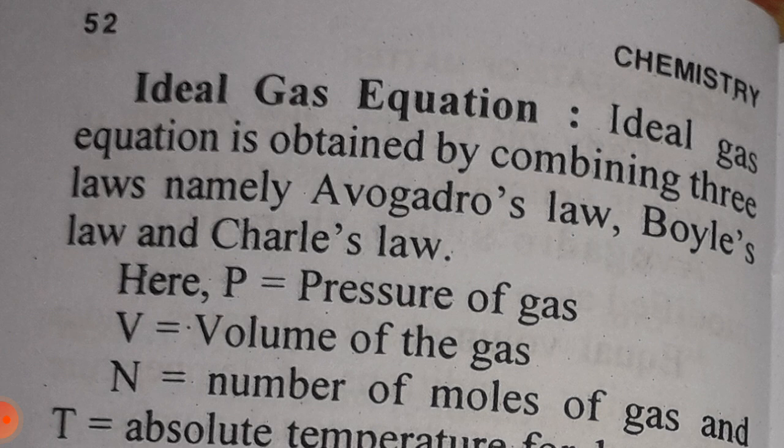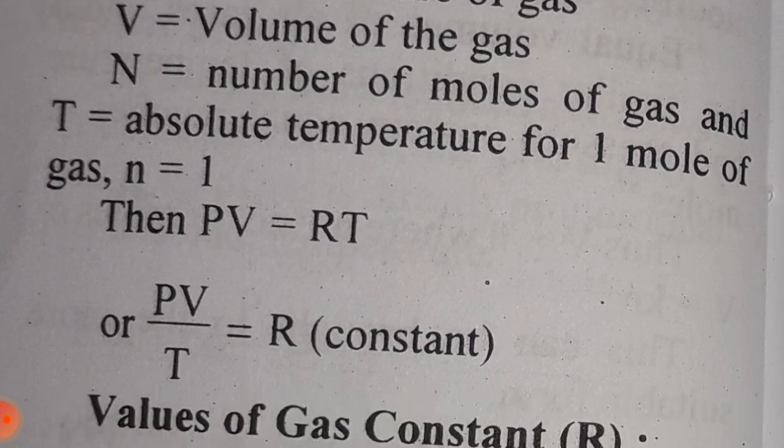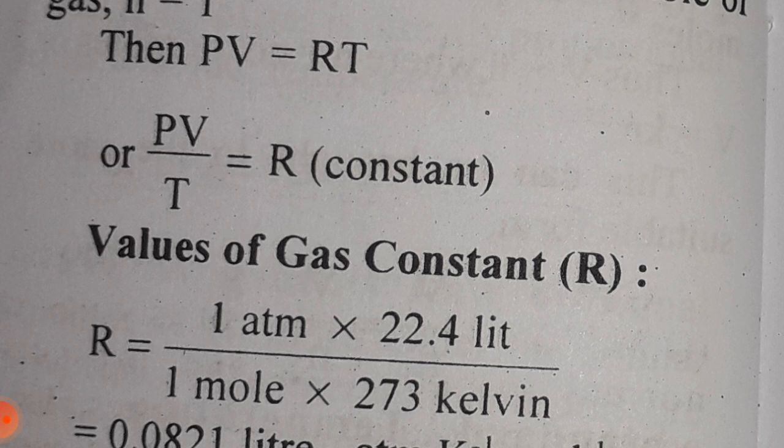Ideal gas equation. The ideal gas equation is obtained by combining three laws, namely Avogadro's law, Boyle's law and Charles' law. Here P is the pressure of a gas, V is the volume of the gas, n is the number of moles of gas, and T is the absolute temperature. For 1 mole of a gas, n is equal to 1, then PV is equal to RT, or PV upon T is equal to R, a constant.